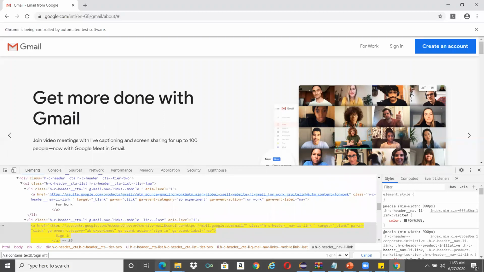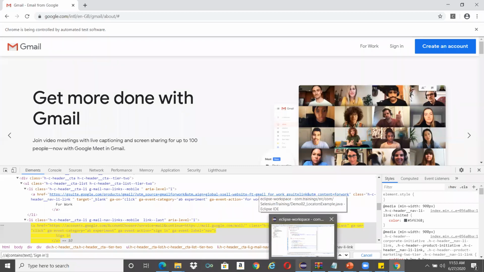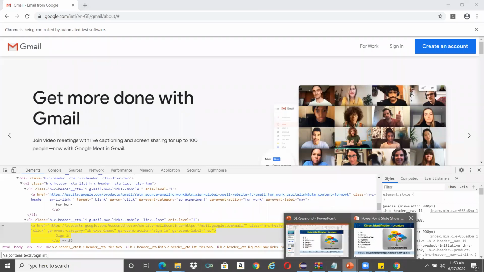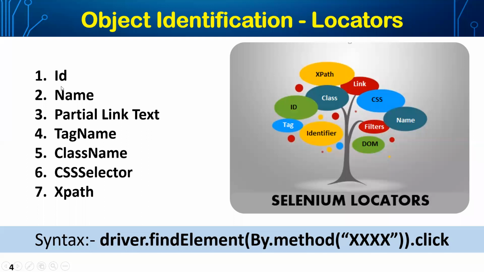No need to come all the way here. It is always best practice to use name and ID. If there is any property, ID or name, which uniquely identifies that particular object on the application, it is always suggested from a Selenium standpoint that we go ahead with the ID and name, or straightforward names, instead of coming to XPath.